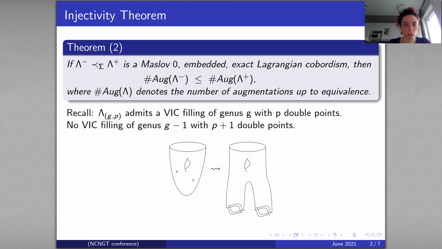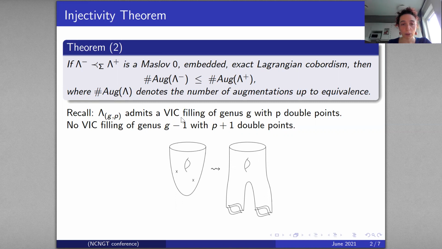And to prove this, we found, among others, a family of Legendrian links or Legendrian knots, lambda GP, that admits a VAC filling, which means vanishing index and contractible. So Maslov zero exact Lagrangian filling with double points that have condensator 1 and are simultaneously contractible.